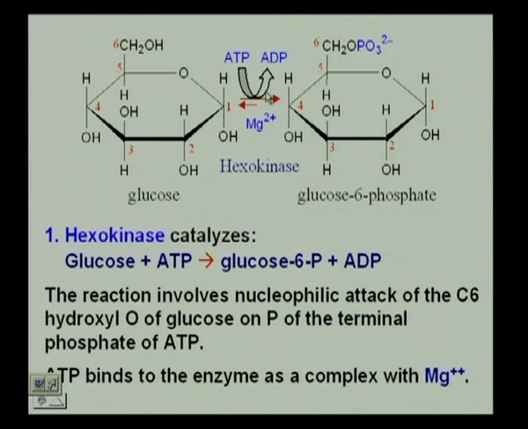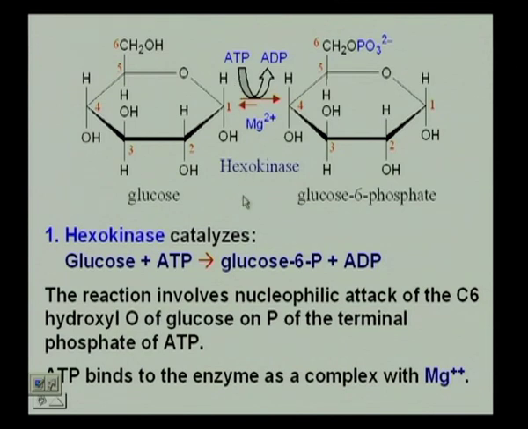A coupled reaction will give a favorable forward reaction, and the reaction actually involves a nucleophilic attack of the hydroxyl OH that is attached to carbon 6 on the gamma phosphate of ATP, resulting in the formation of ADP.